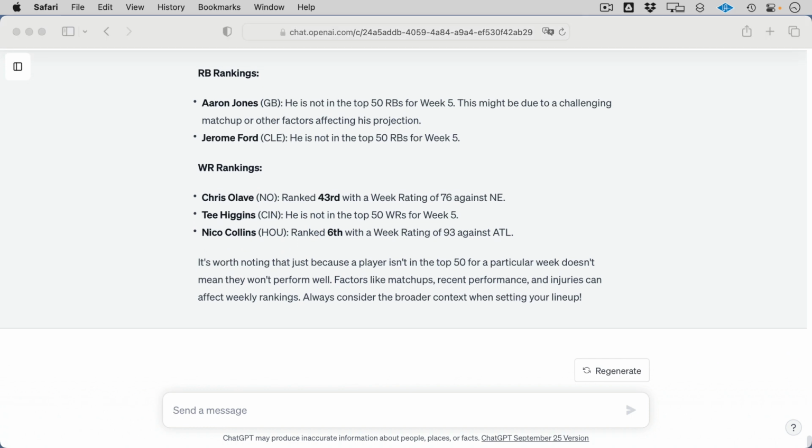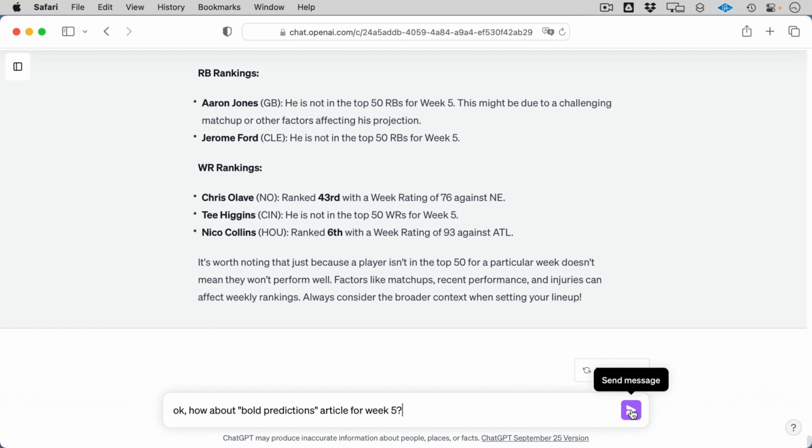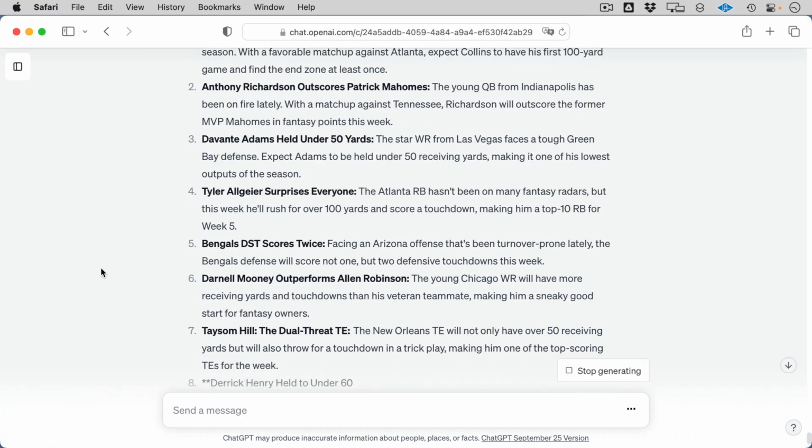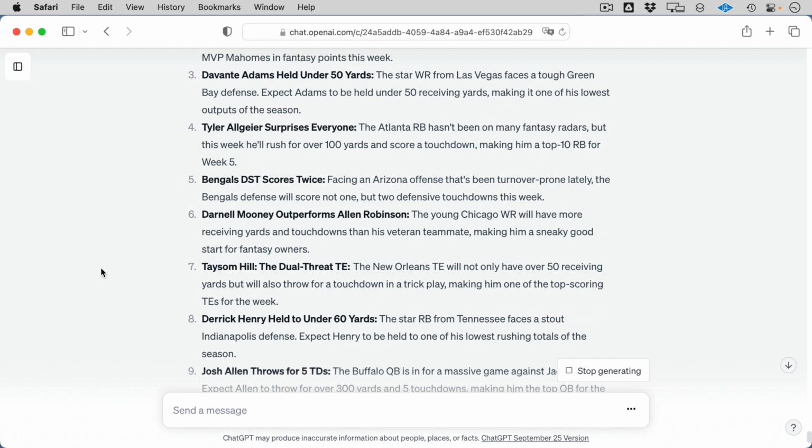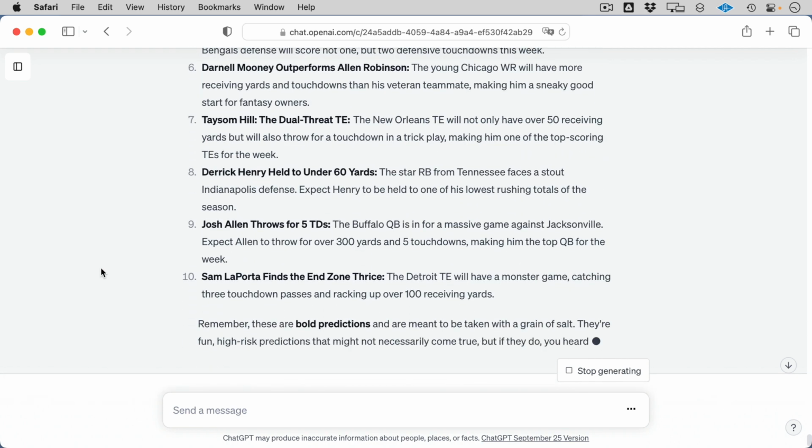One last thing to just kind of have some fun. Let's see what the bold predictions for week 5 are going to be. So here we have all sorts of fun ones. Got some breakouts. This is exactly the nature of bold predictions. So we've got a nice solid 10 bold predictions.